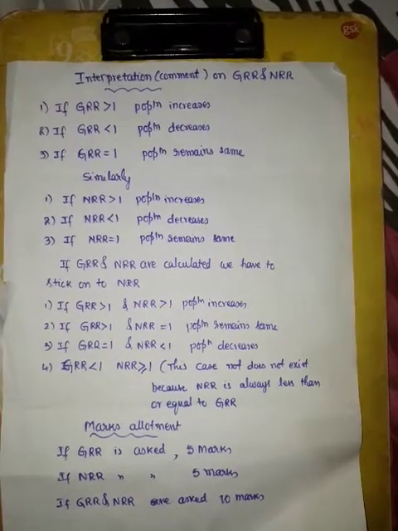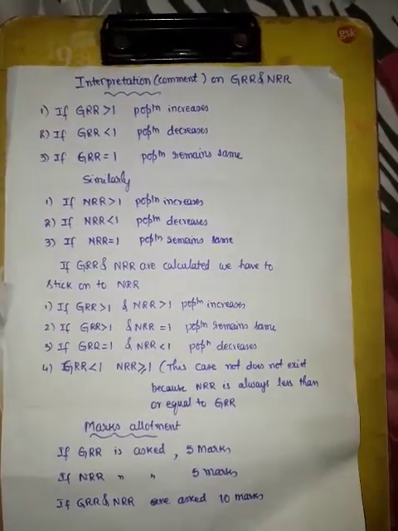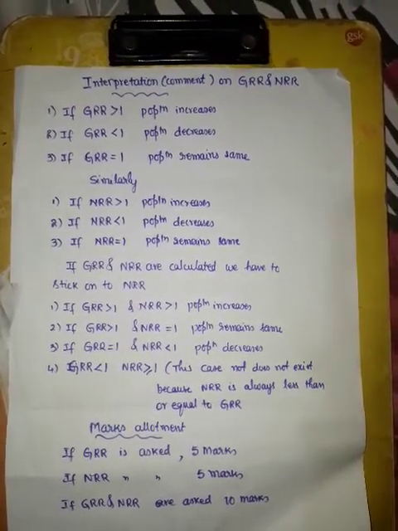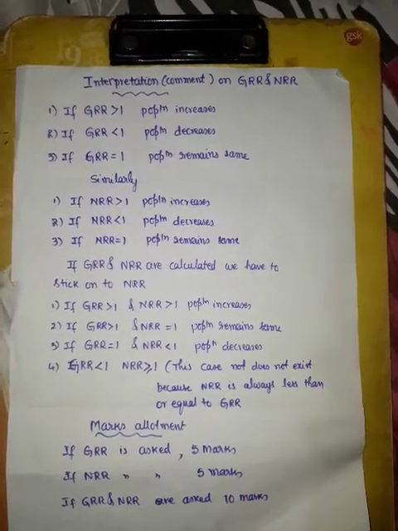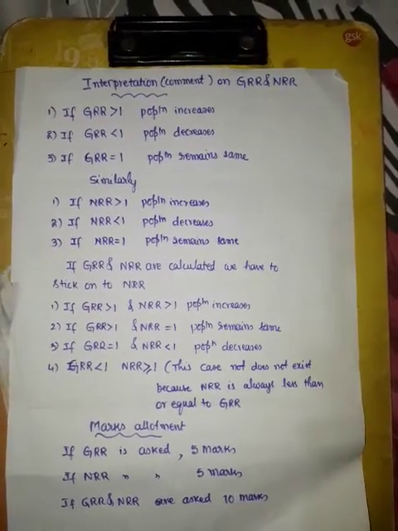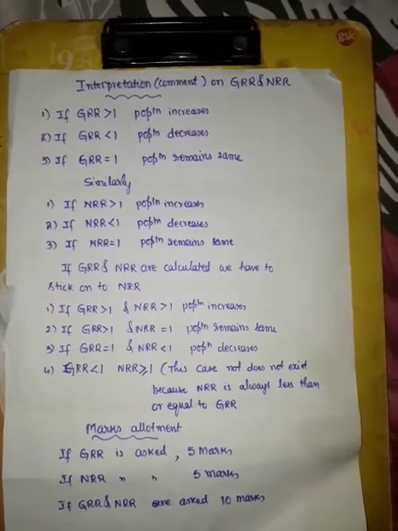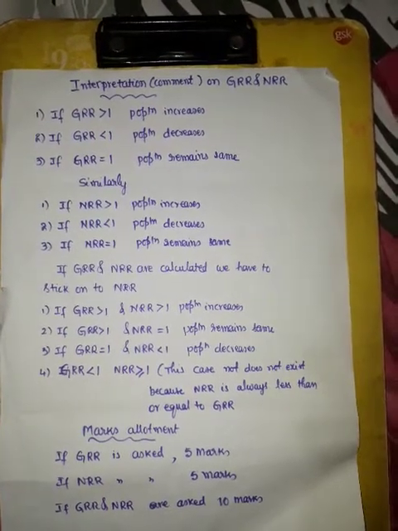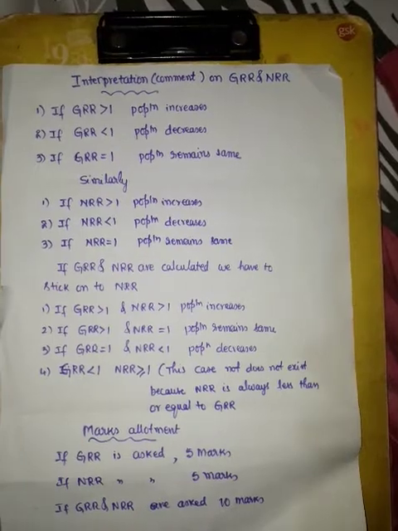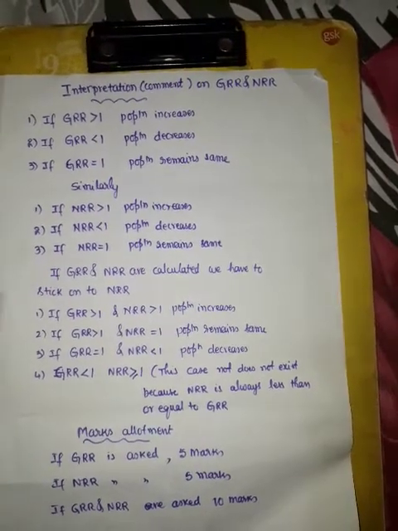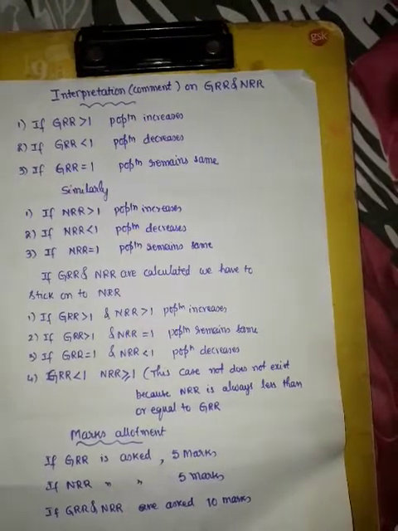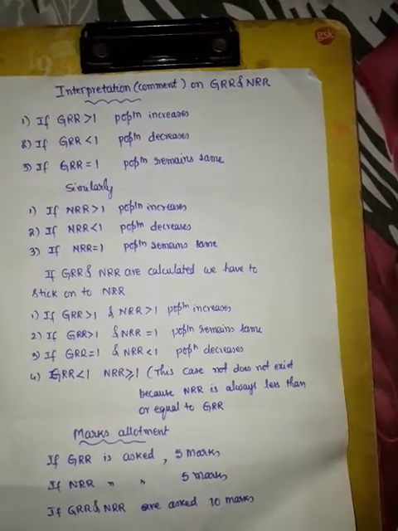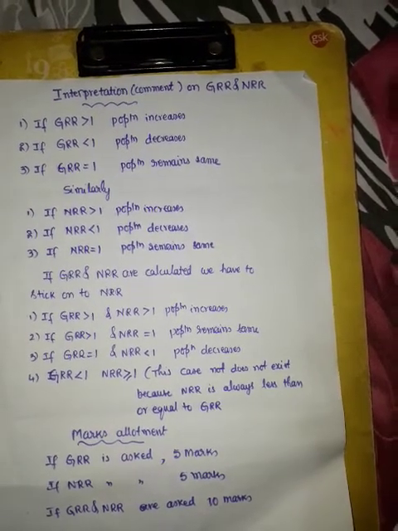If GRR and NRR are both calculated, then we have to stick to the NRR value. If GRR is greater than 1 and NRR is greater than 1, population increases. If GRR is greater than 1 and NRR is equal to 1, population remains the same. If GRR is equal to 1 and NRR is less than 1, population decreases. If GRR is less than 1 and NRR is greater than 1, this case is not possible, because this case does not exist, because NRR is always less than or equal to GRR.